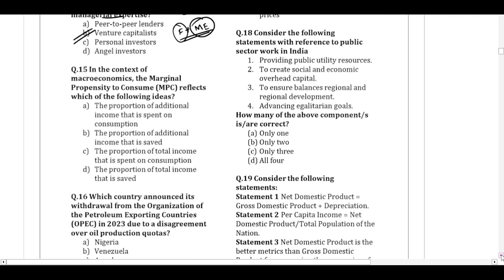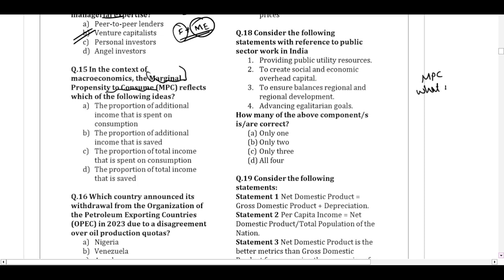Question number 15. In the context of macroeconomics, the marginal propensity to consume reflects which of the following ideas? Now, in macroeconomics, what is the marginal propensity to consume? The marginal means always remember in economics change of something, propensity to consume, motivation to consume, or how much will be the increase in consumption.